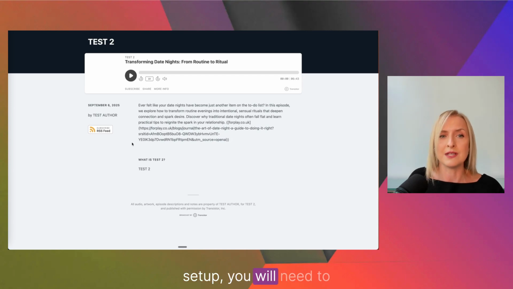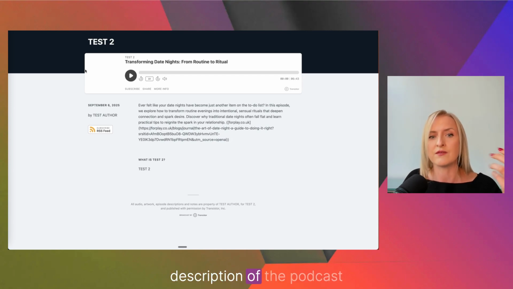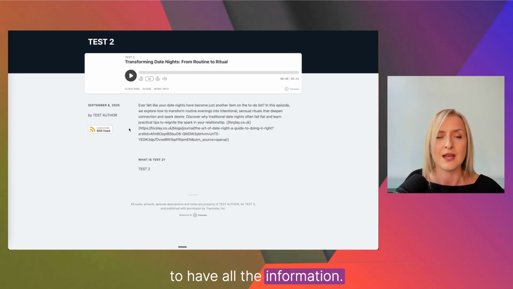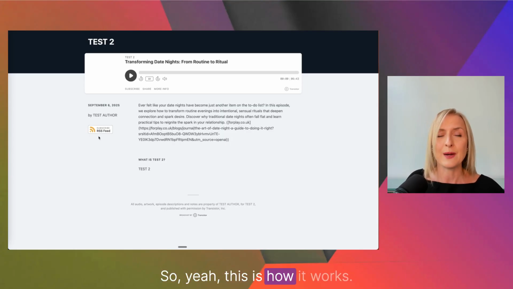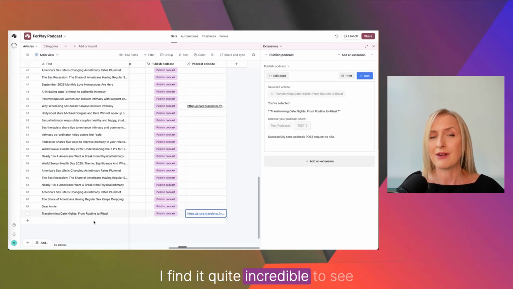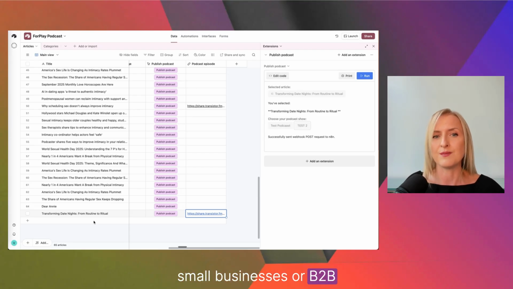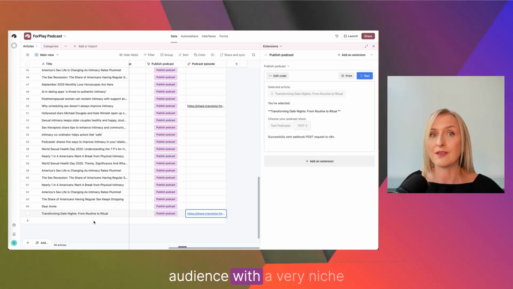As a setup, you will need to set up the image, the description of the podcast to have all the information. So yeah, this is how it works. I find it quite incredible to see that any company targeting small businesses or B2B can generate podcasts in seconds and reach the audience with a very niche